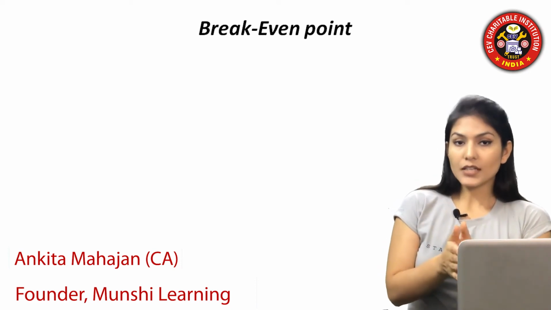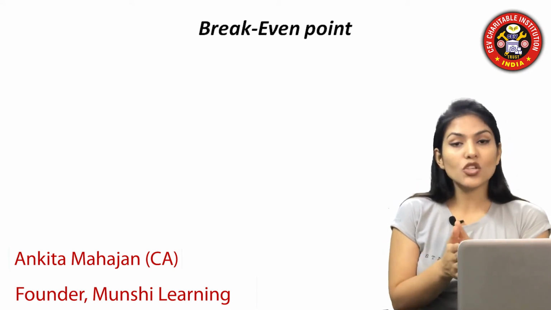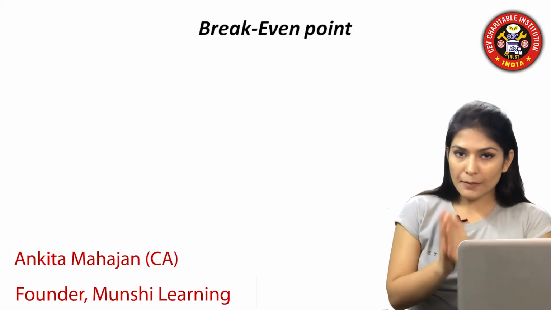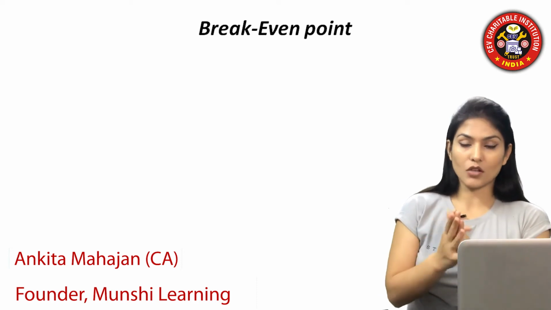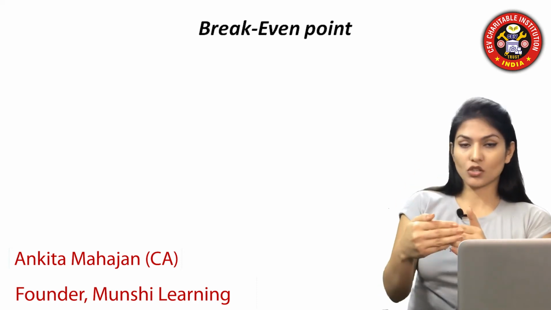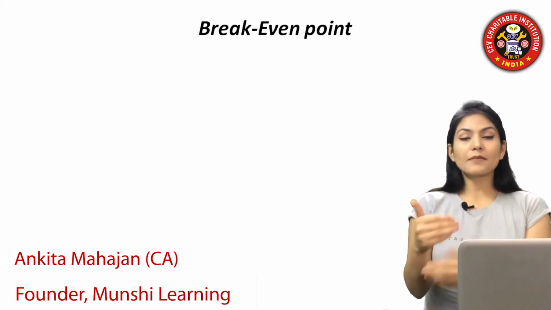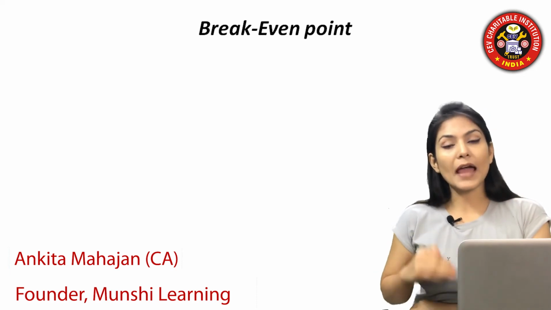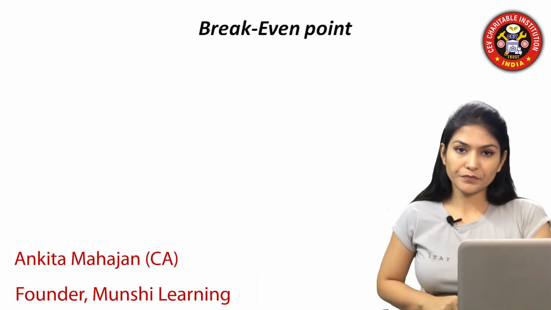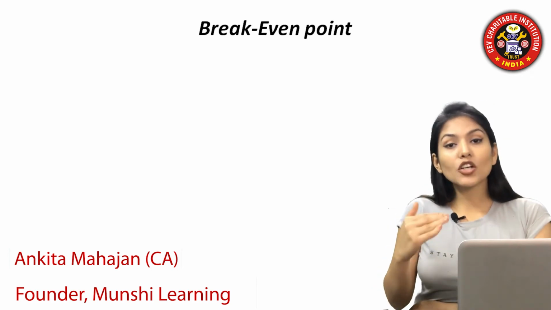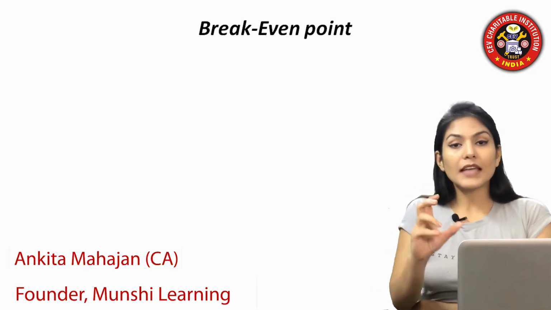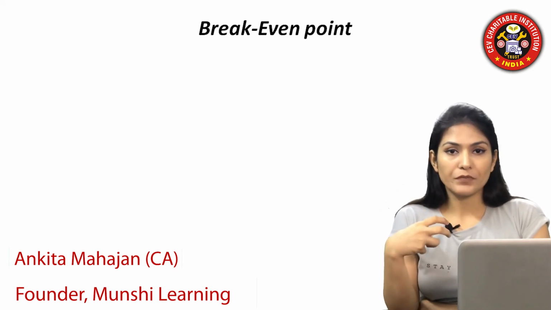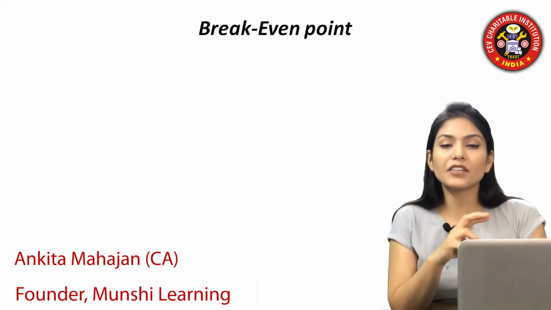Break-even point is the point at which you are at a situation of no profit, no loss. You have recovered all your variable costs plus all your fixed costs, and beyond which, let's say I'm having break-even point at 10,000 units. If I sell 10,000 units, I will be at no profit, no loss situation. And after crossing 10,000 units, that portion will be the amount of my profit. Not completely, but after deducting the variable portion.